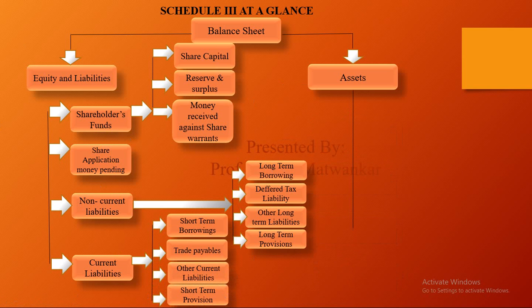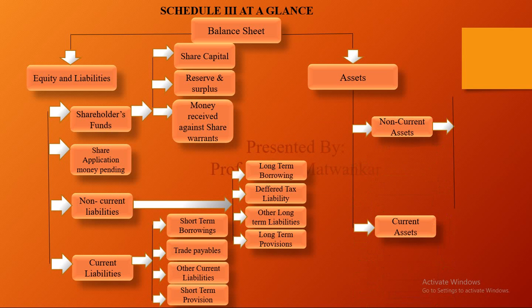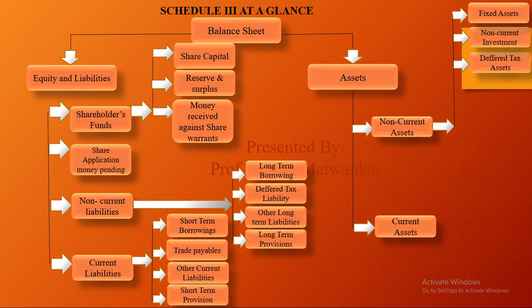So see, this is your liability side, and the next is your asset side, which is divided into 2 parts. First is your non current asset and second is your current asset. Non current asset means fixed assets. Of course, fixed assets include tangible and intangible. Then non current investment, then deferred tax asset which we have already paid, that is actually prepaid, and long term loans and advances which we have already given, not taken, ठीक है, which is more than 1 year, and other non current assets value.